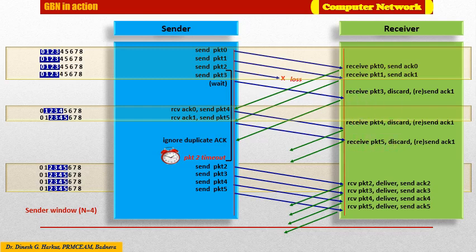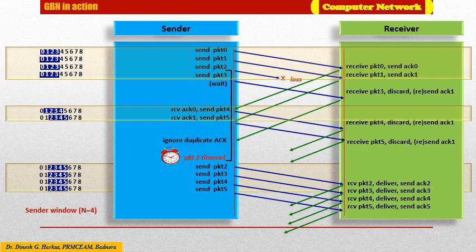And as packet 2 was lost, the sender will not get any acknowledgement from the receiver for this packet 2. Hence, after a timeout event, the sender needs to retransmit all the packets following packet 2: packet 3, packet 4, packet 5.